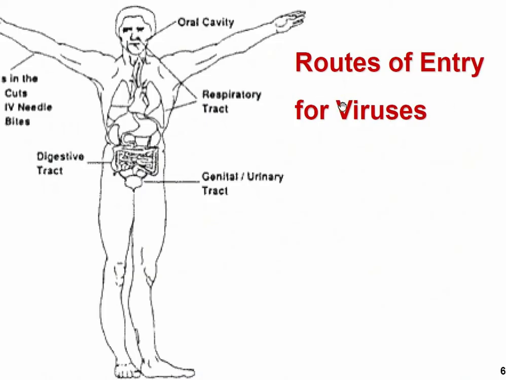See, the routes of entry, how viruses can enter our body, are through the skin, if it is cut they can enter, the oral cavity, the respiratory tract, the digestive tract through food, and then the genital tract, mainly through sexual contact.